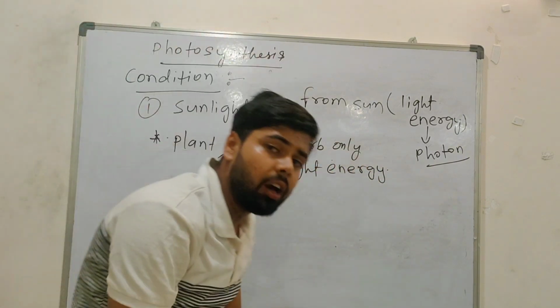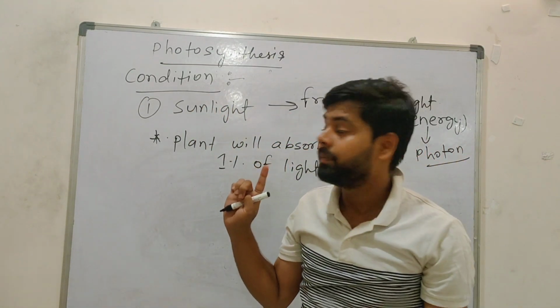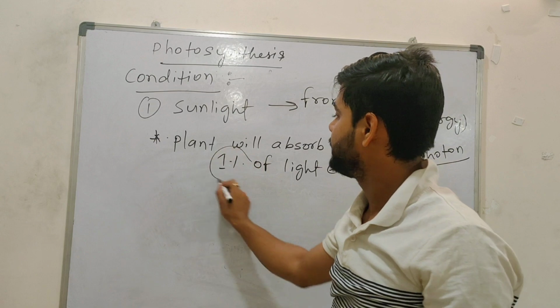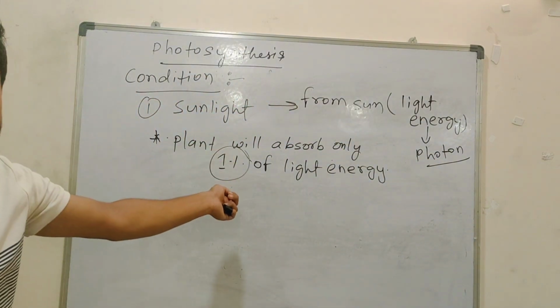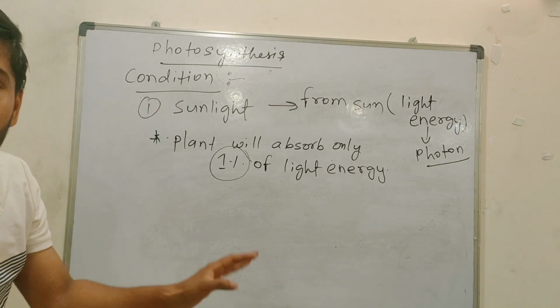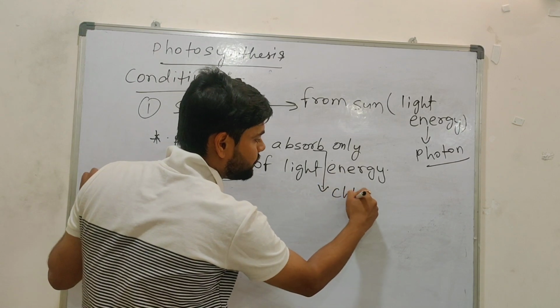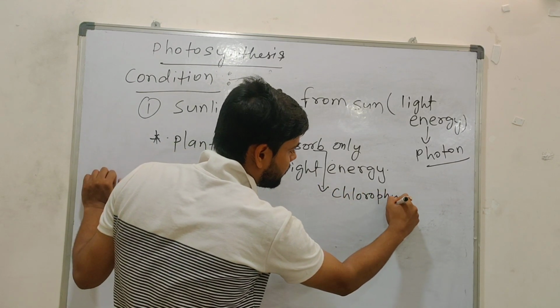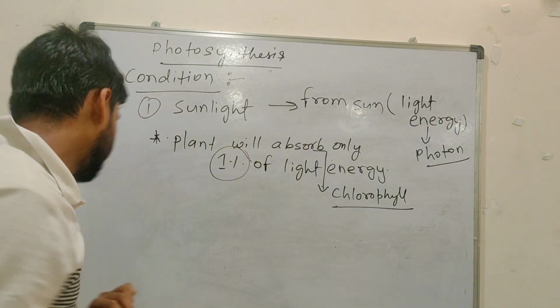Keep in mind, this is very important. How much percent of energy will plants absorb? The answer is 1% of light energy. Again a question comes: who will absorb? Tell me. Chlorophyll. Chlorophyll will absorb this 1% of light energy.